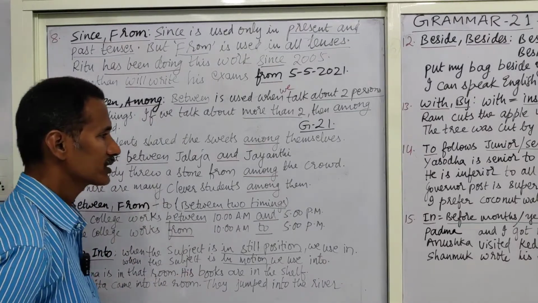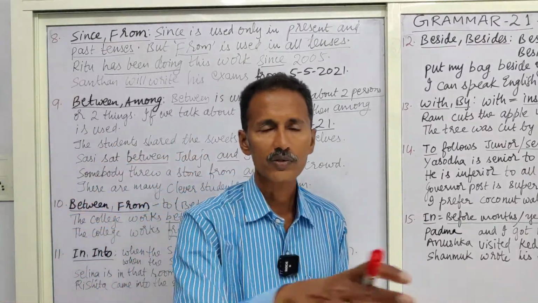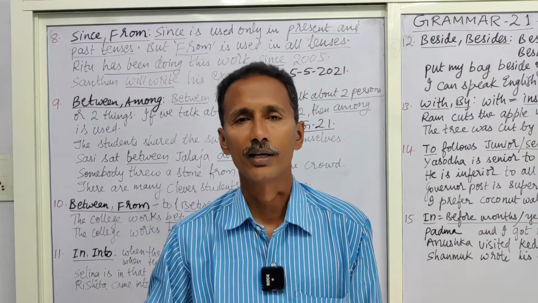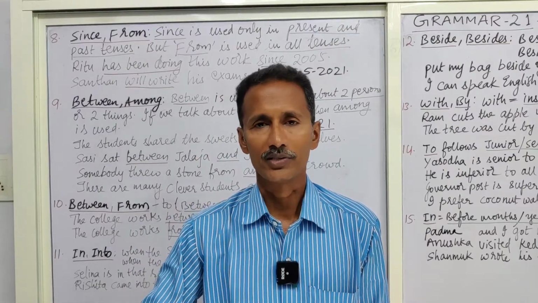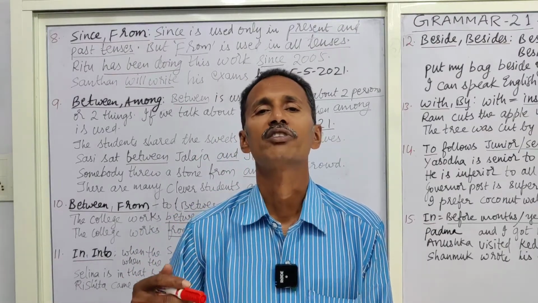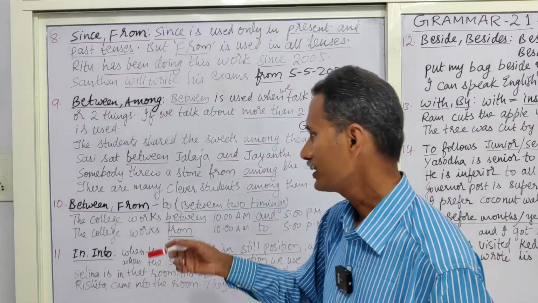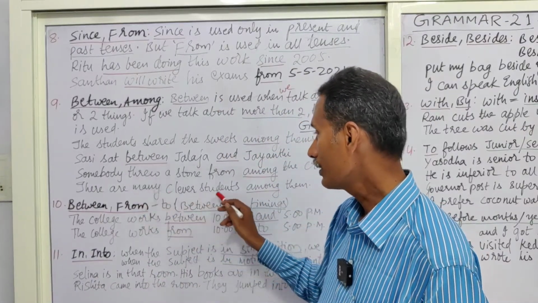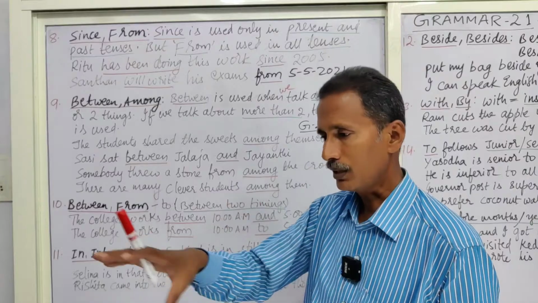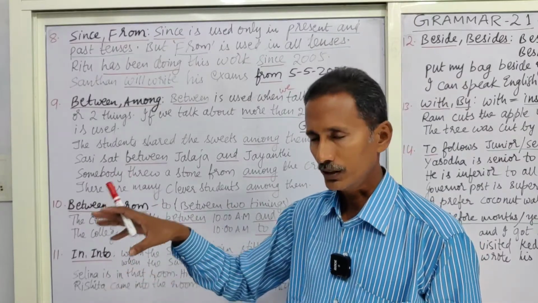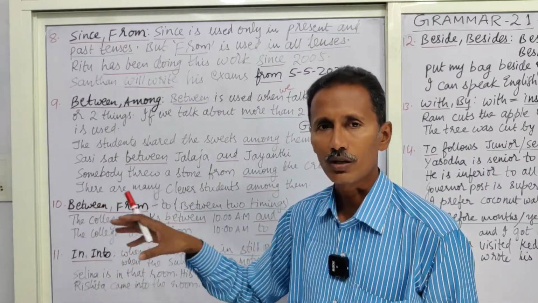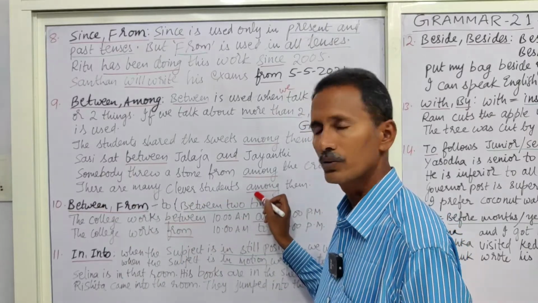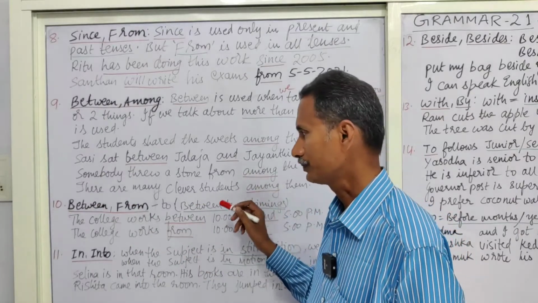There are many clever students among them. Out of some 20 or 30 or 100 students, let us take into consideration a batch. And when we want to mention that there are more number of students, we can say there are many clever students among them, among that batch, or in that particular science batch or commerce batch or arts batch. So among must be used. It means more than two.